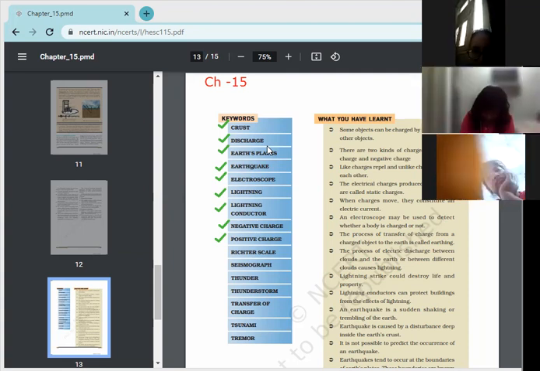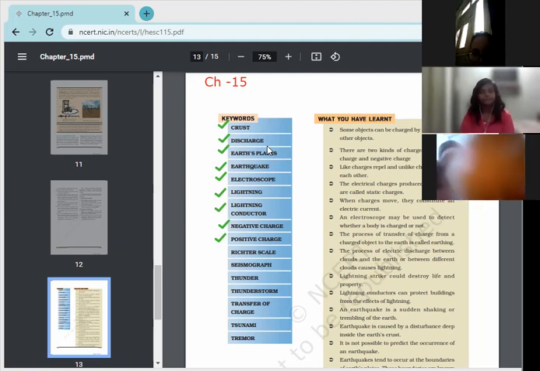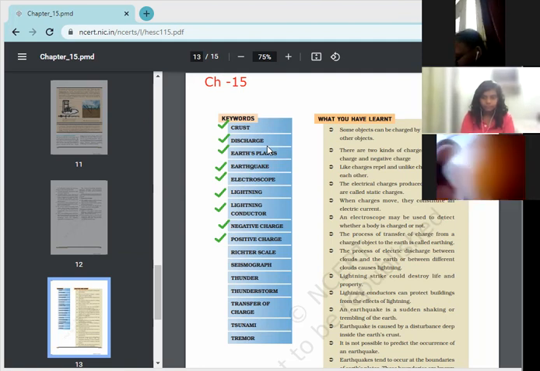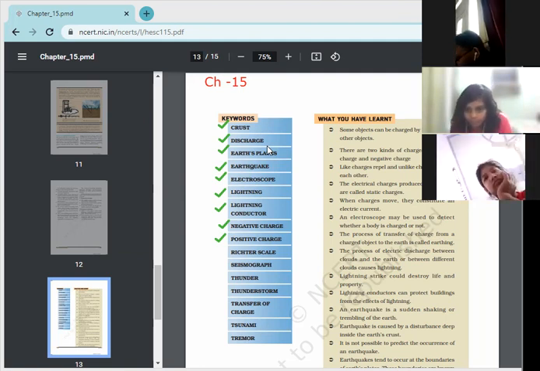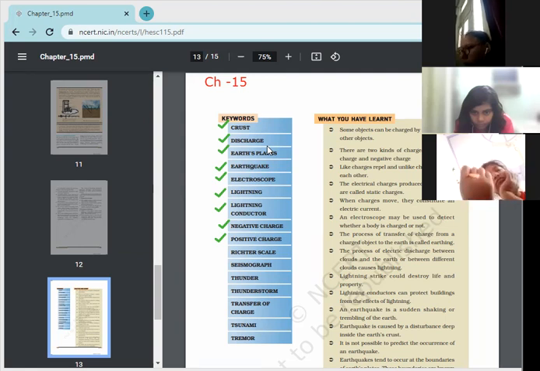Next word is Richter scale. Yes, Akshita and Aditya both can speak. The power of an earthquake is expressed in terms of a magnitude on a scale called the Richter scale. Okay. Page number 193. The Richter scale is used to measure the intensity of an earthquake, that is, how much intensity that earthquake has. This is the Richter scale.